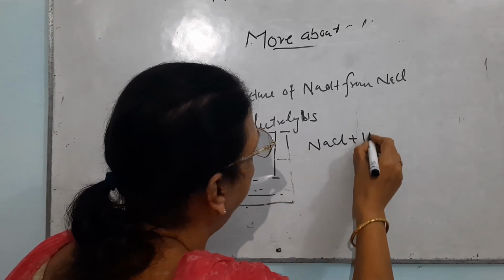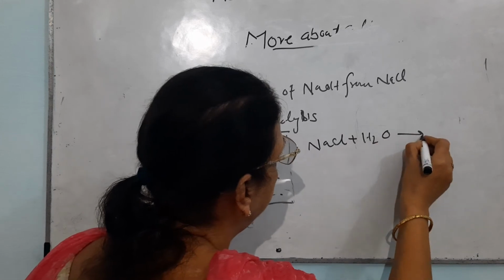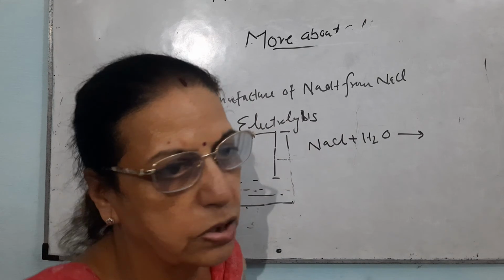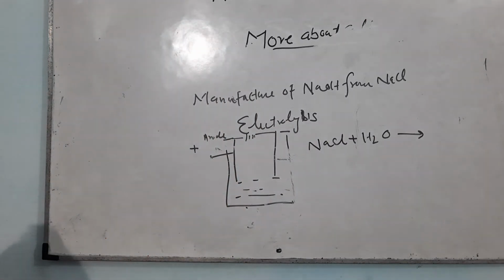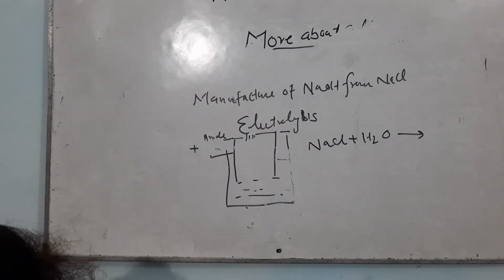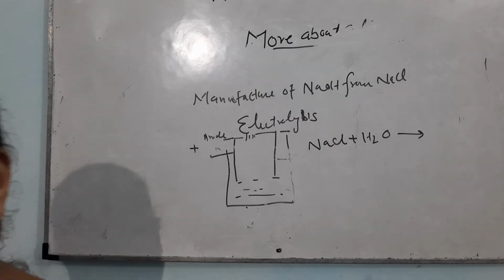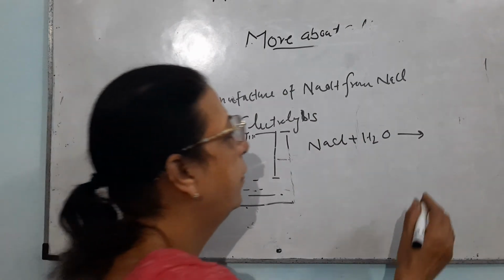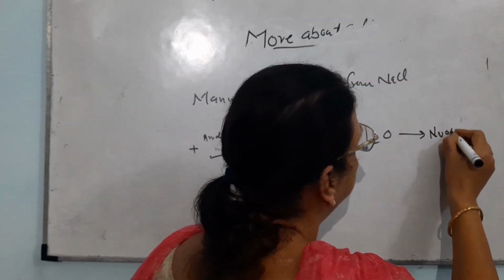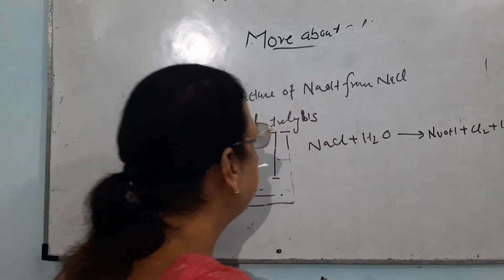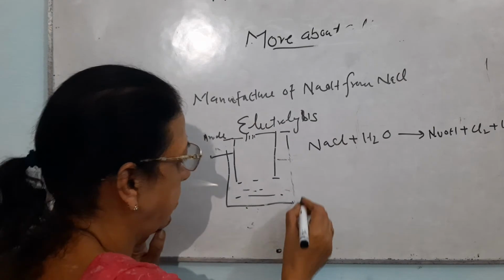If NaCl reacts with water, there will always be formation of three products. That is, there will be formation of sodium hydroxide, hydrogen gas, and chlorine gas. It is NaOH plus Cl2 plus H2. Now I will tell you in detail how this takes place.